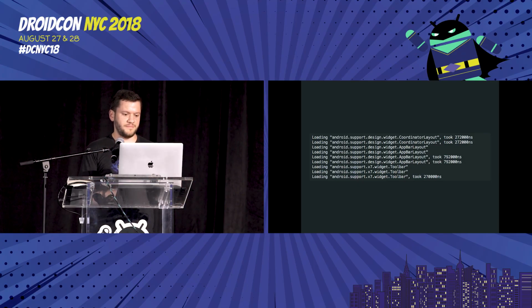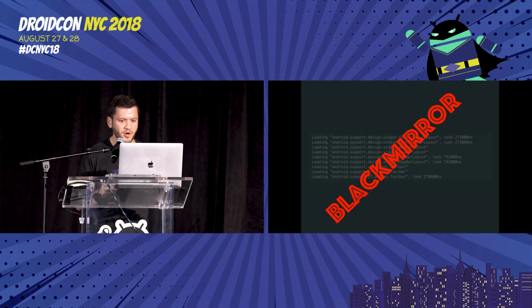So the overview of this is now we've got a custom class loader that can point to our dex files and run our code arbitrarily. We can instrument it however we want. It seems to work. The application was able to run. We did this in a sample app for an open source project that we have that was easy to run with because it built very quickly. We have an installation method now through this reflection approach. So now we've got this thing that's doing a bunch of morally ambiguous reflection and runs on your phone. So naturally, we call this Black Mirror.